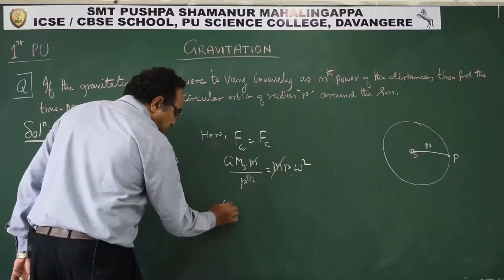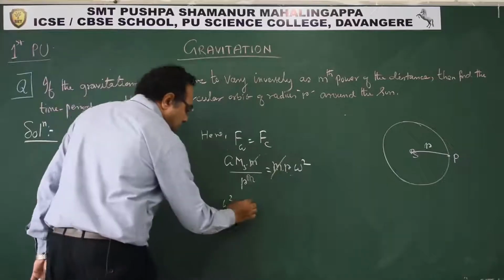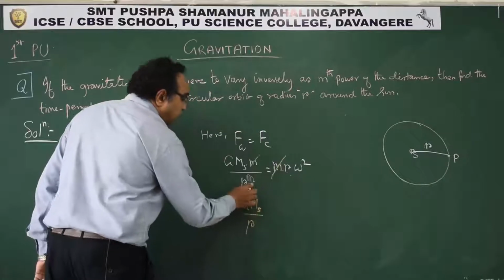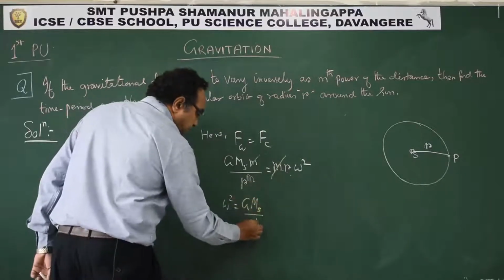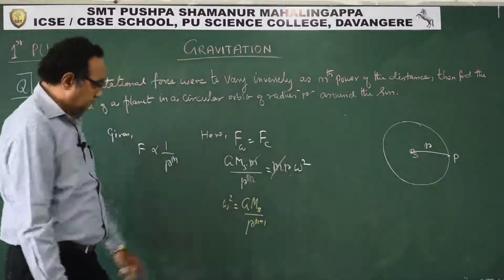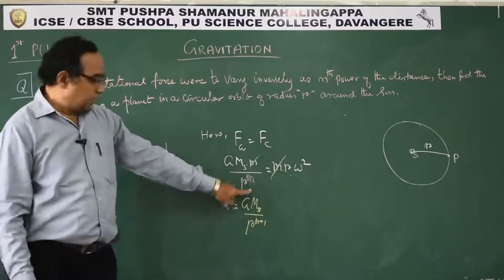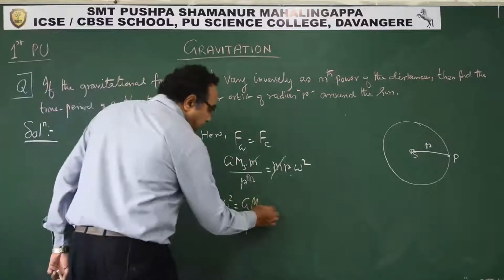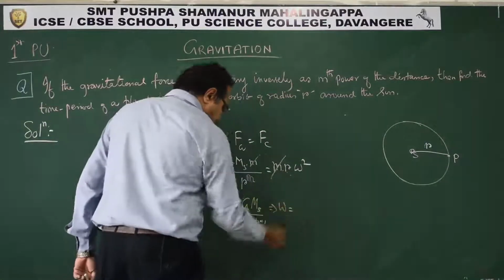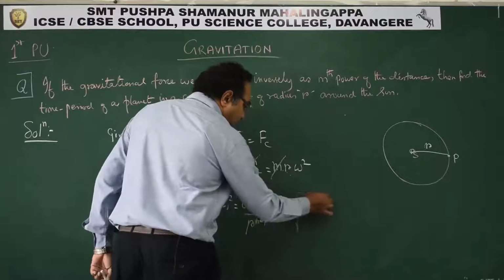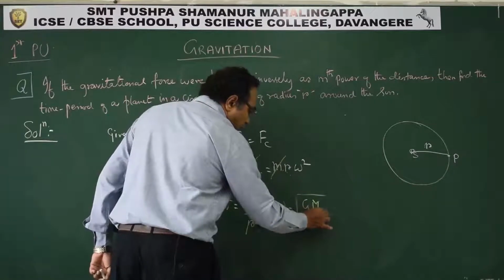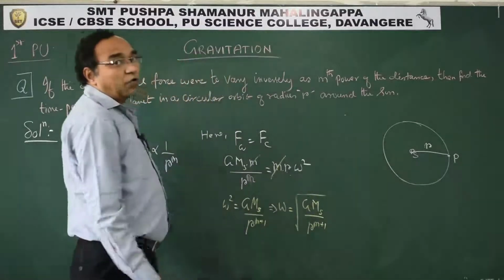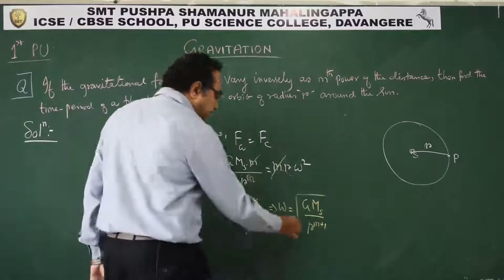Omega square is equal to G M by r power m plus 1, because r will come to the denominator, so you get r power m plus 1. So omega is the square root of G into mass of sun upon r power m plus 1, and omega is 2 pi by T.